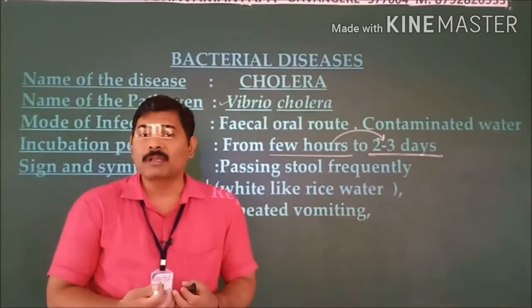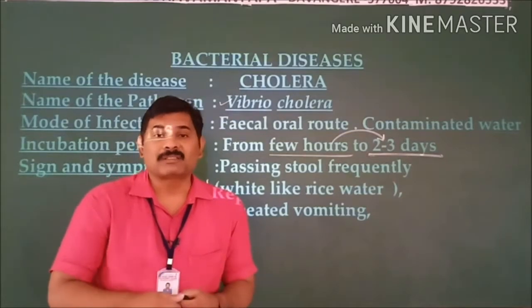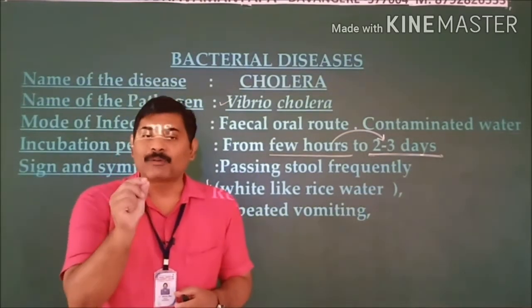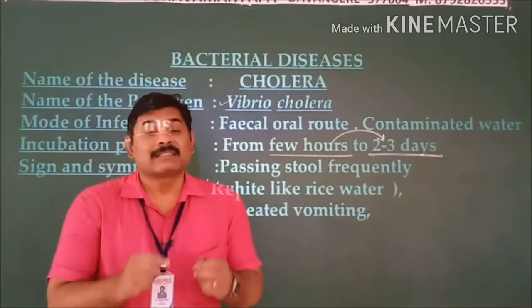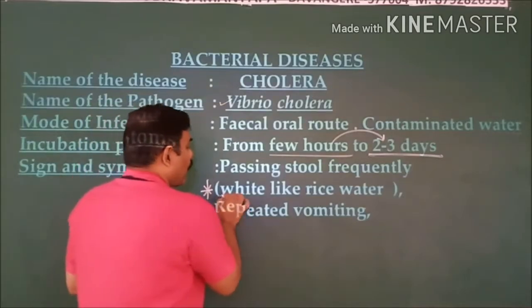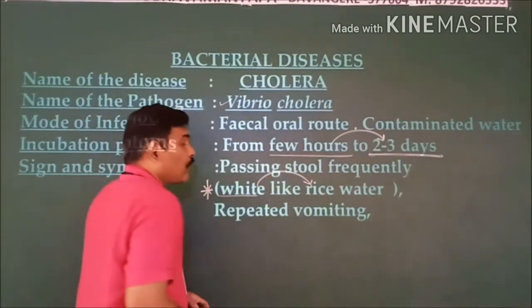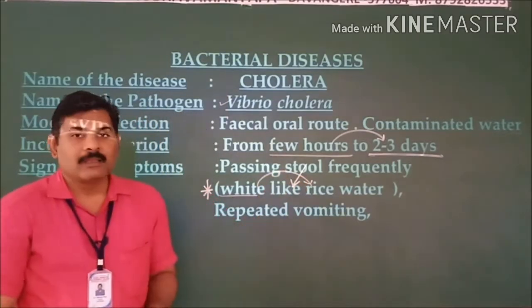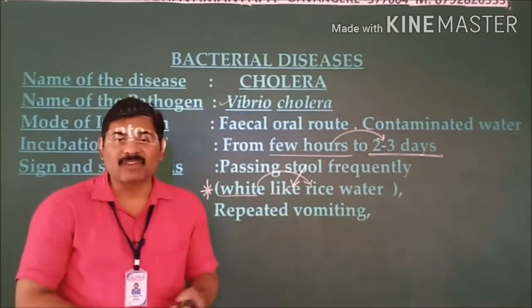Just before cooking the food, we wash the rice with water. Whatever water comes out is watery white in color. Such a kind of stool he will produce, white like rice water, is released by a patient.